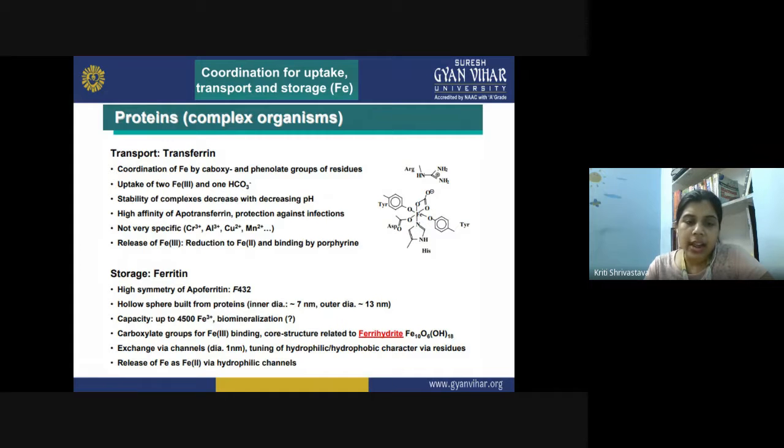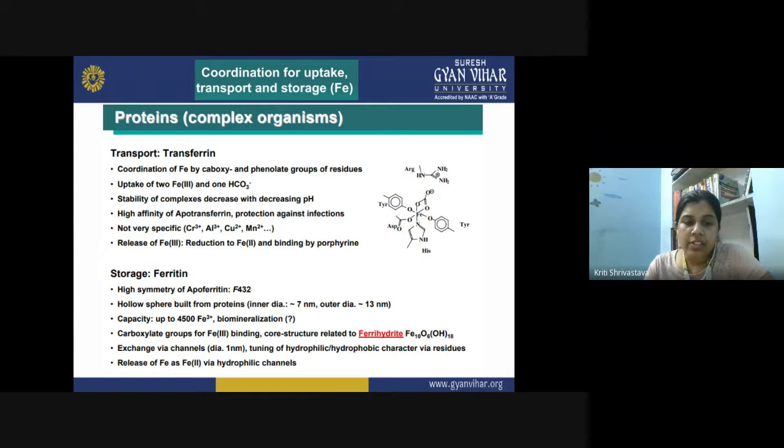They are actually the high symmetry apoferritin, known as F432, a hollow sphere built from the protein, having an inner diameter of 7 nanometer and outer diameter of 13 nanometer. Their capacity is up to 4,500 iron(III) ions inside the cavity. So they are involved in biomineralization. Then carboxylate groups for the iron(III) binding. We have a core structure related to the ferrihydrite.